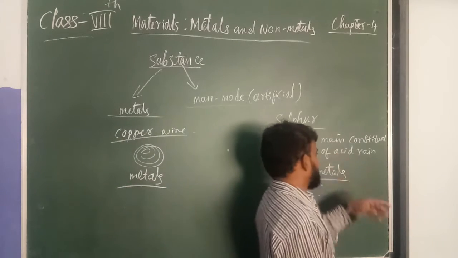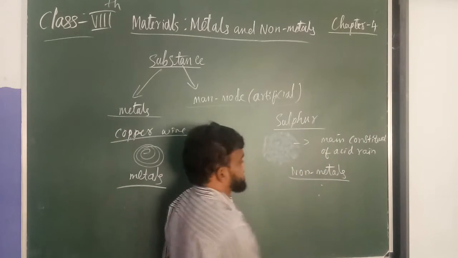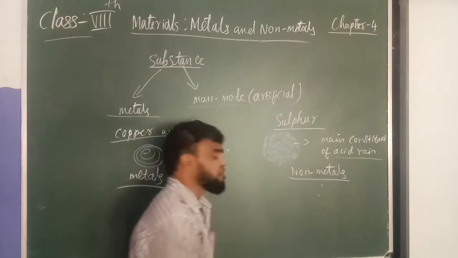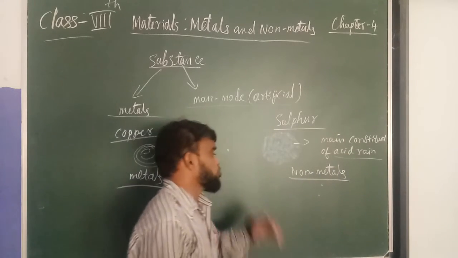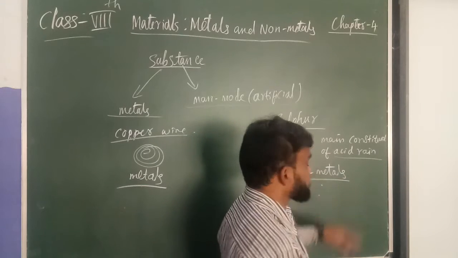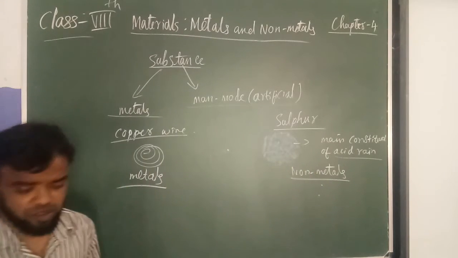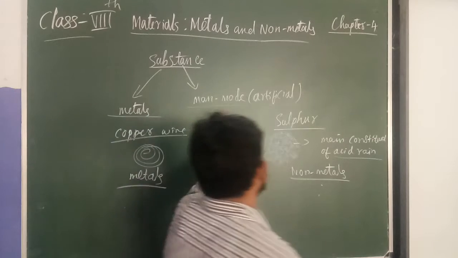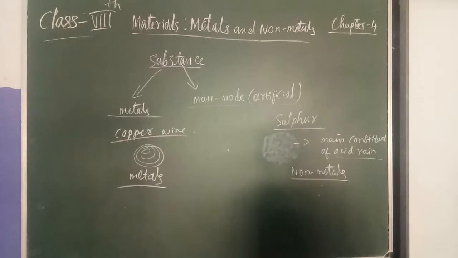Sulfur is the main constituent of acid rain. Sulfur is more in acid rain because these are non-metals. Understood? Now, these are the substances we are taking, metals and non-metals. Copper wire, aluminium wire and iron are all metals. And for non-metals, that is sulfur. Understood?